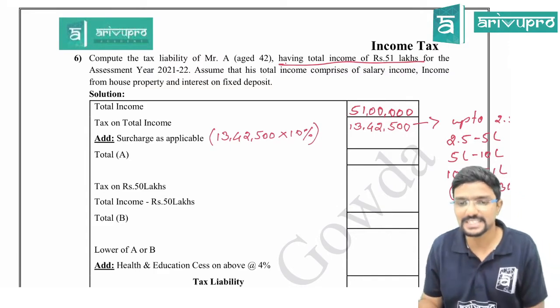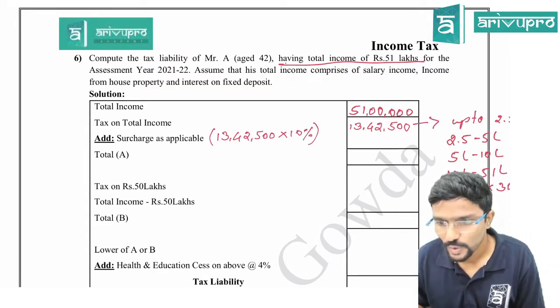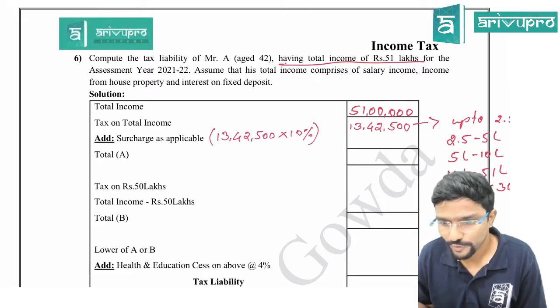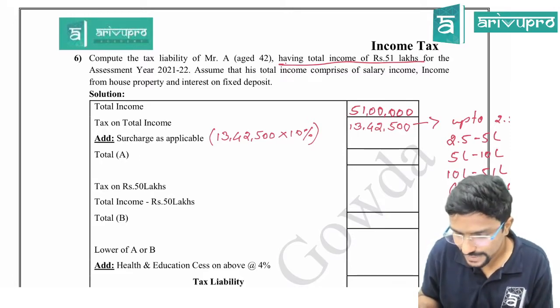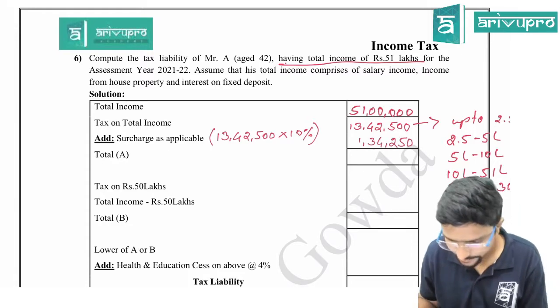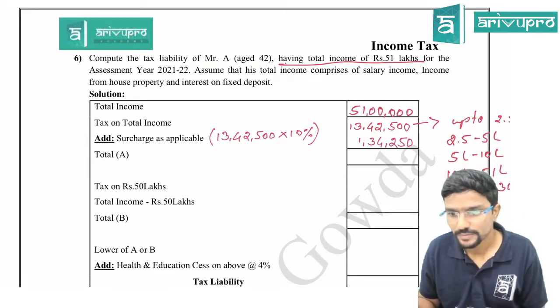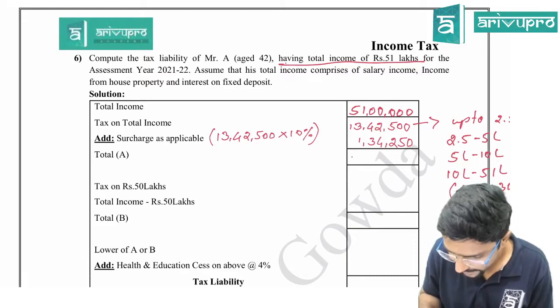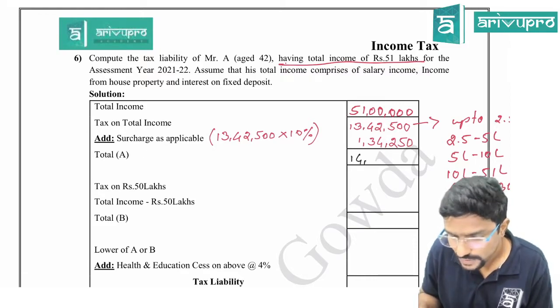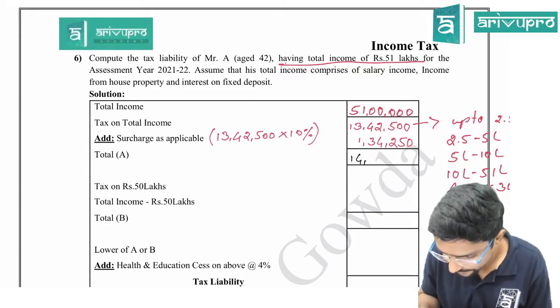As the income has exceeded 50 lakh, the rate is 10%. 1,34,250. Next figure, give me the total figure. 14 lakh 76,750.